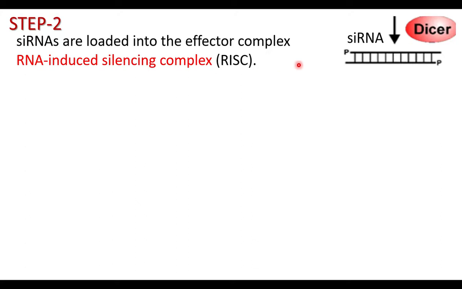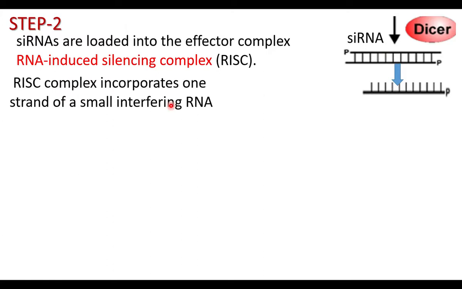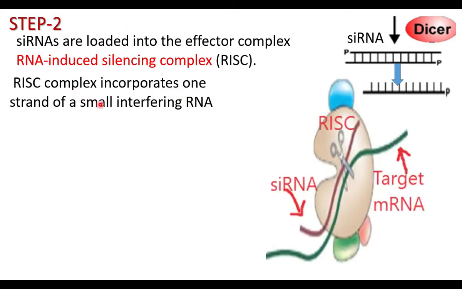In that complex, the double-stranded siRNA is converted into single-stranded RNA. The RISC complex incorporates one strand of the small interfering RNA, so only one strand combines with the RISC complex. This is the RISC complex.